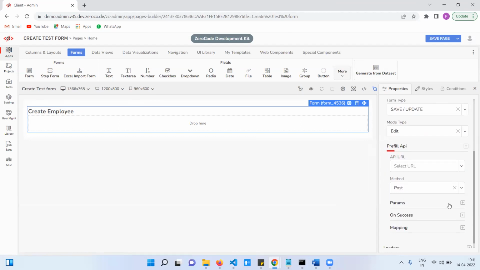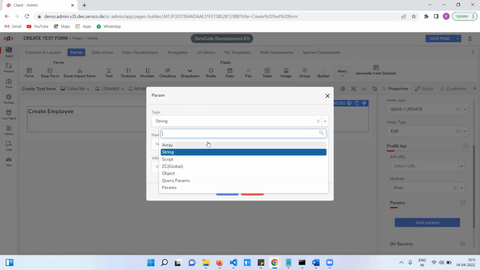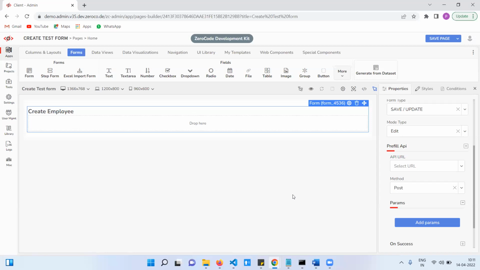If you want to pass parameters to the API, click here and add parameter. We have different types of parameters: string, array, custom script, object. So these are the parameters we need to pass to that API.